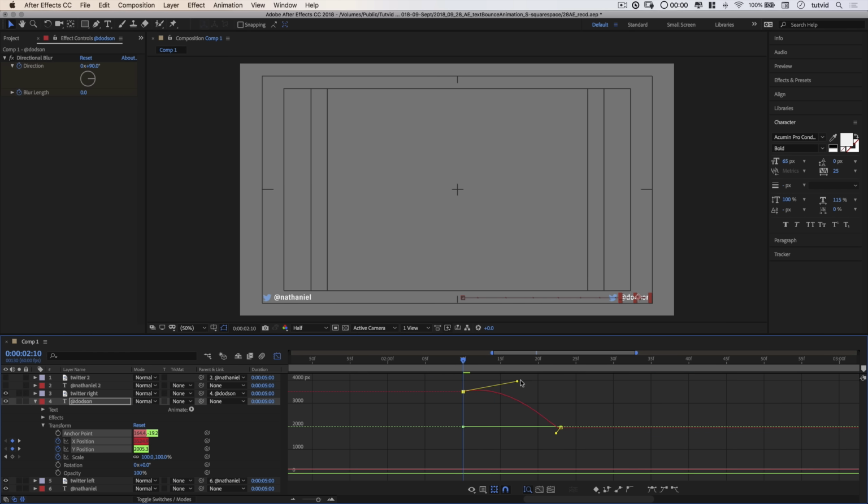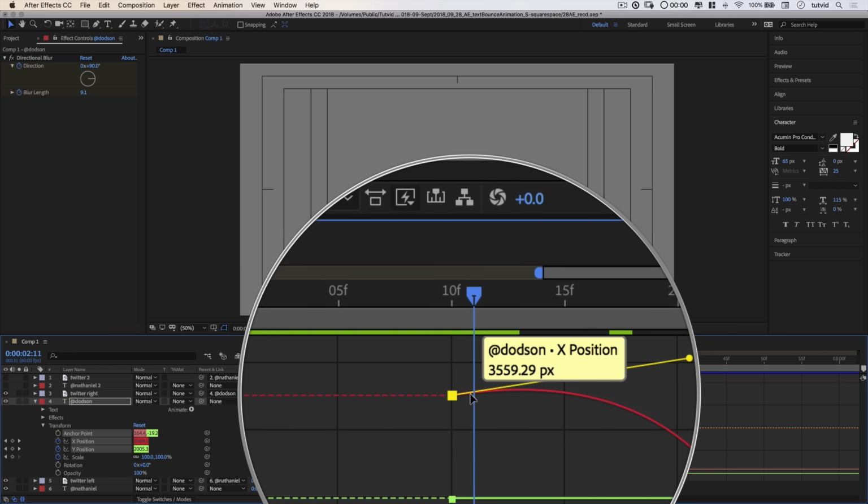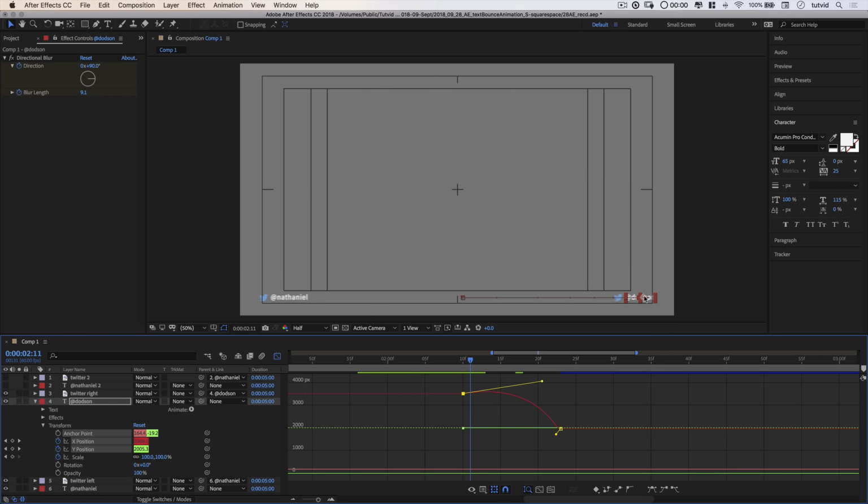Now this has to take a little bit longer because we're getting to the middle a little bit faster. We bump out, and then we take off toward the middle, and then it crashes together in the middle. It still needs to be adjusted, so I'm going to stretch it out a little bit more. What I'm doing here is I'm saying, look, slowly drift off to the right for a longer period of time, and then very quickly shoot toward the middle. Basically just trying to sync it up with the text that's coming from the left a little bit better. So something like that I think will work. It's still not perfect, but it's much closer. They're both meeting up nicely.